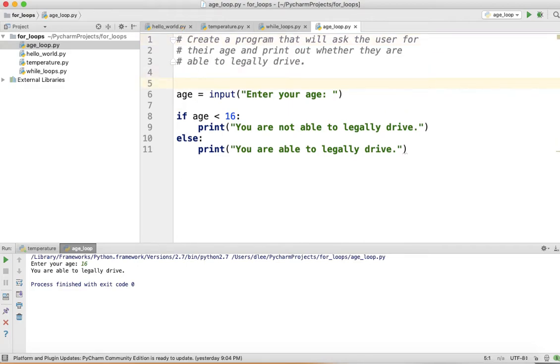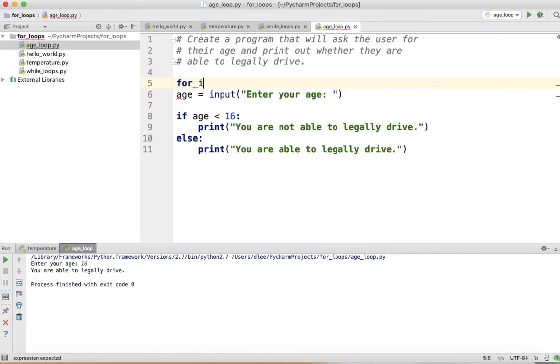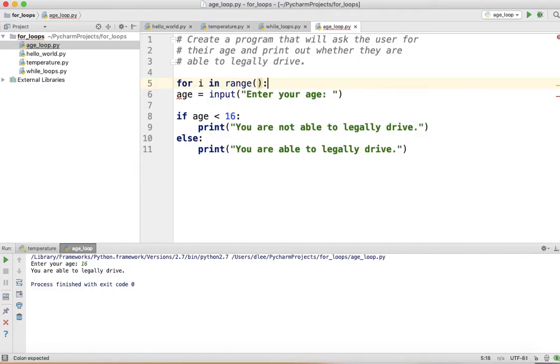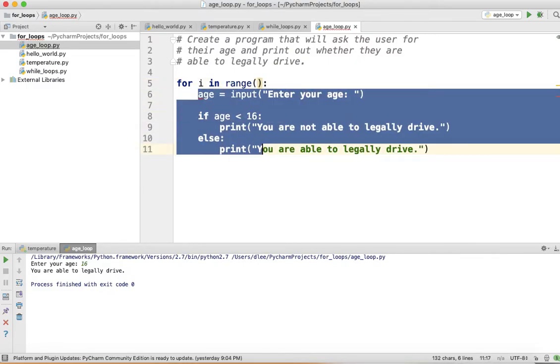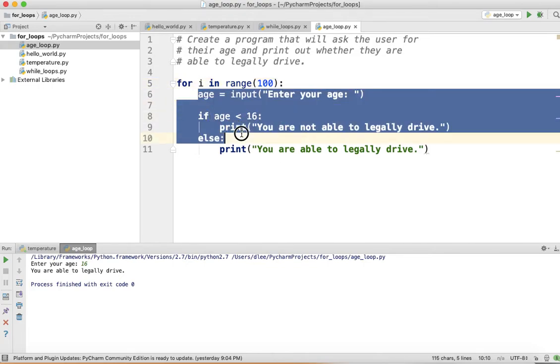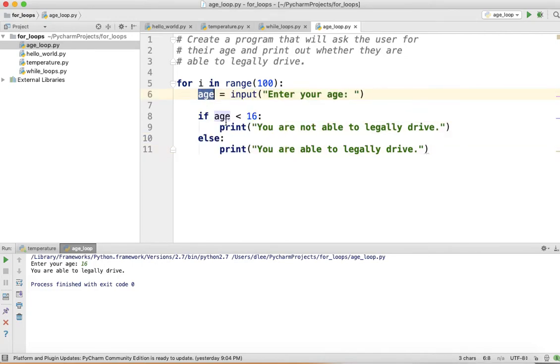Well, it would be very difficult to do that using a for loop, because for a for loop you need to say for i in range and some number. So you need to say how many times you want this block of code to execute. Whether that's 10 times, you could put 10. If it's 100, you could put 100. But it's kind of difficult to write a for loop that says execute this block of code forever until they enter an age that is equal to 0.